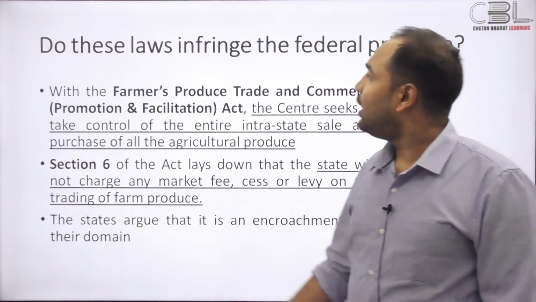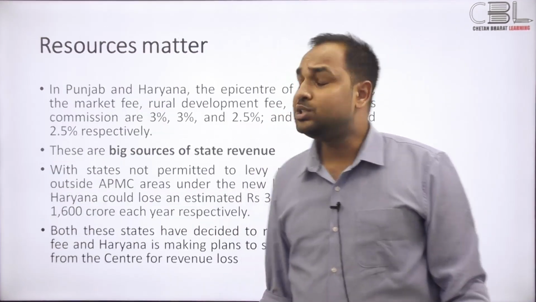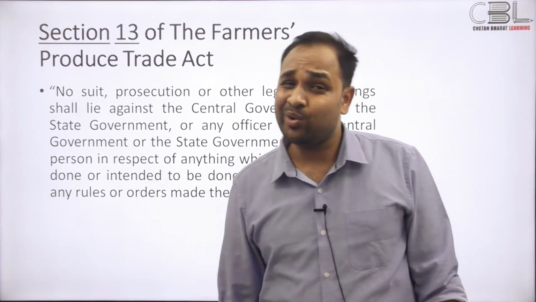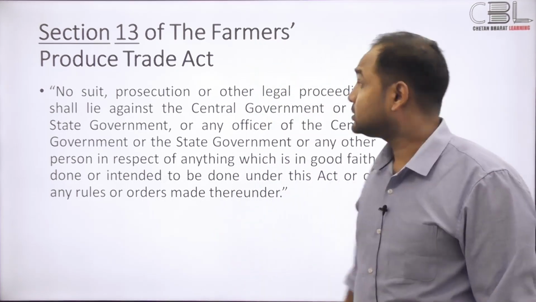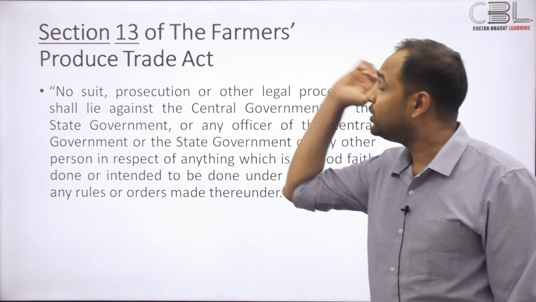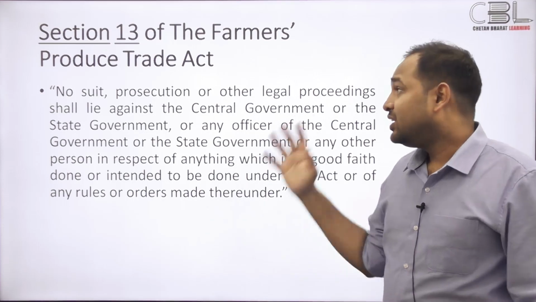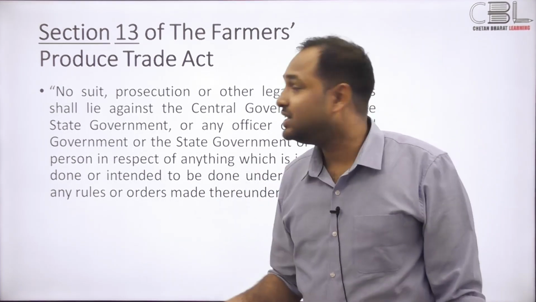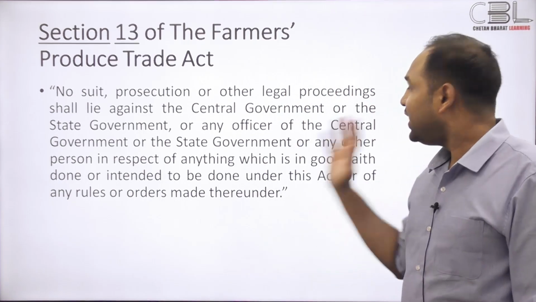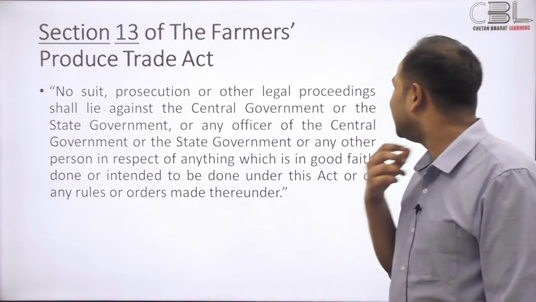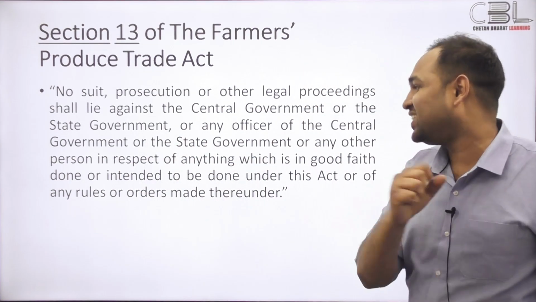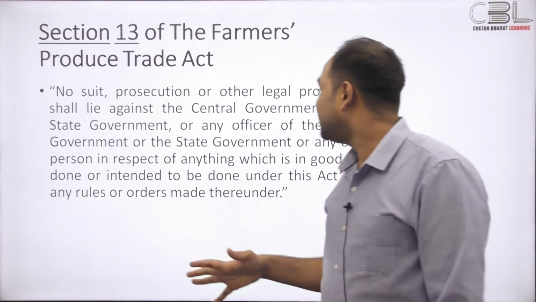So you now have a federalism angle, a fiscal federalism angle, then there is the Article 32 angle, the human rights angle. Section 13 of the Produce Act, read this. It's beautiful. No suit, prosecution or any other legal proceeding shall lie against the central government or the state government or any officer of the central government or the state government or any other person in respect of anything which is in good faith done or intended to be done under this act, or any rules or orders made under this act.